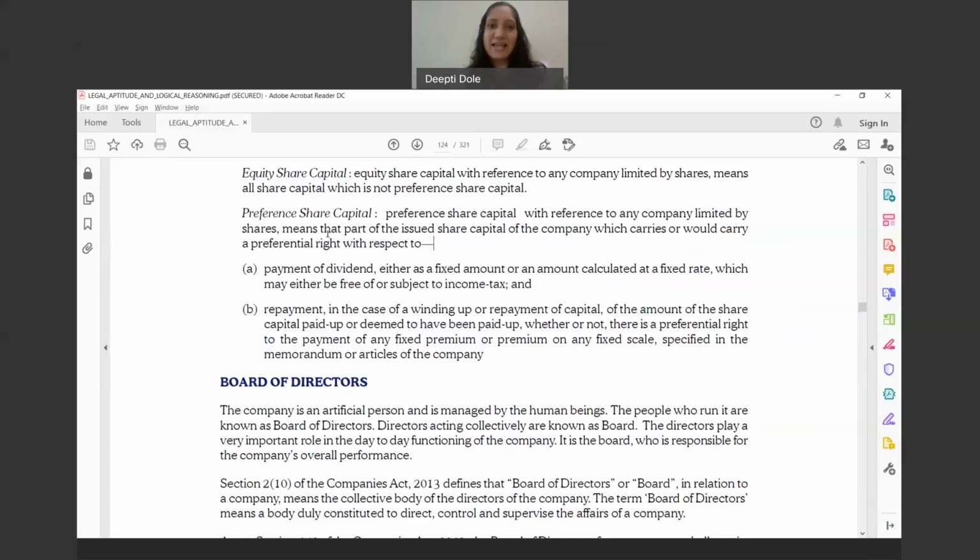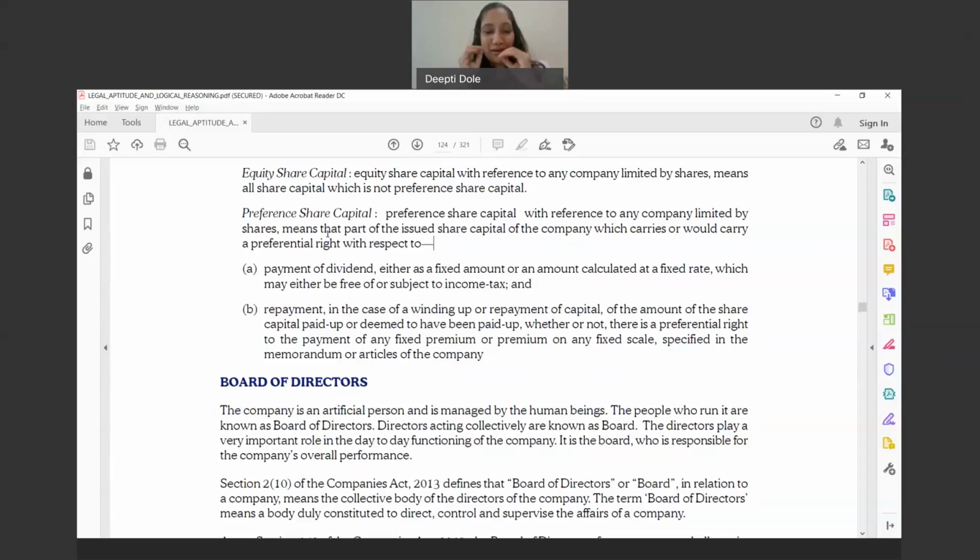A preference has to be given, and there is equity capital of say 50,000 and preference capital of 60,000 rupees. Who would get the preference over here? It would be the preference shareholder who would first receive their amount at the time of winding up. They'll first receive the amount, and if anything is left, then the equity shareholders will get that amount.